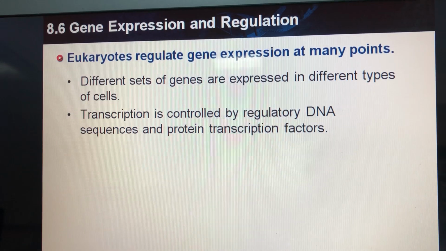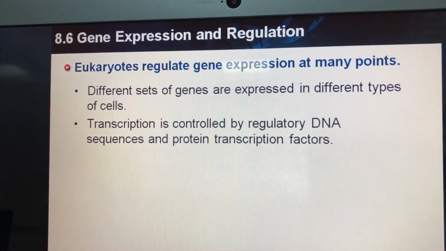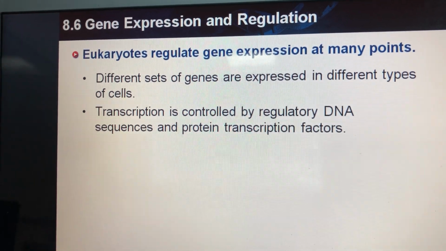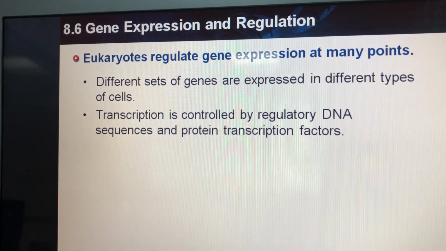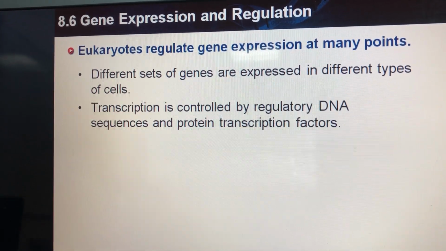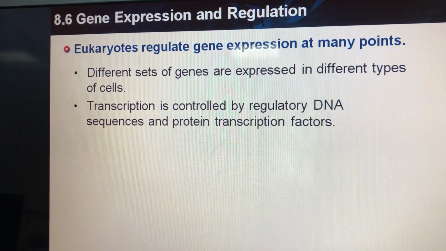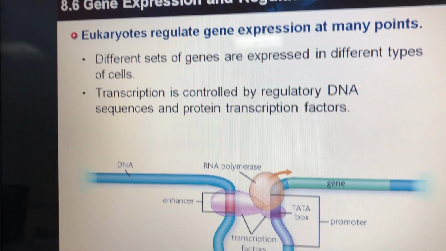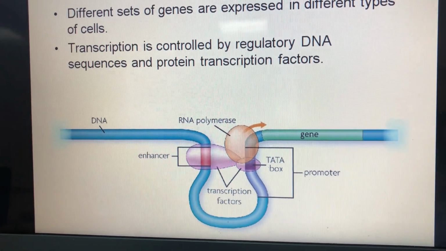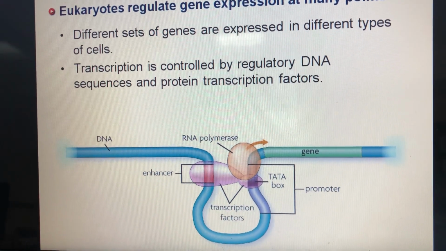They have transcription factors for the amylase, while the liver doesn't have these transcription factors specific for amylase production. So each cell has different transcription factors from others, and these are mainly proteins. Okay? And of course the other part, which is the RNA polymerase.